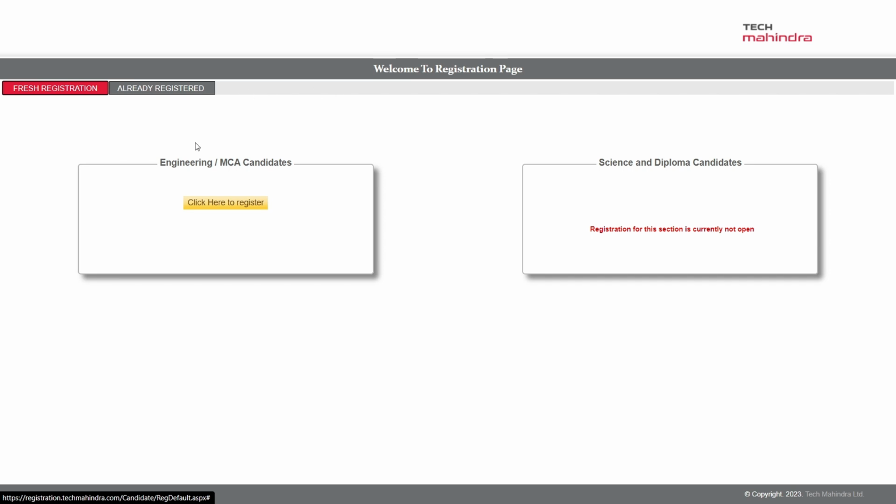will be navigating to this page where you will see two options: engineering MCA candidate, click here to register, and science diploma candidate, register for this section is currently not eligible. So one thing I just want to clear: if you are a candidate from BTech engineering or MCA, or if you are a diploma holder also, you are all eligible. I will show you where they have mentioned eligibility for diploma candidates later in this video. I just want to say, don't give up by watching this section. You just have to click here to register.